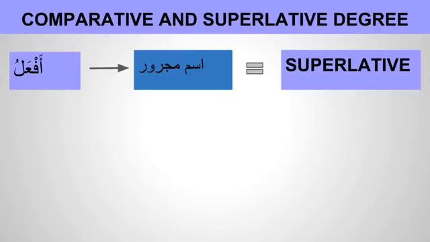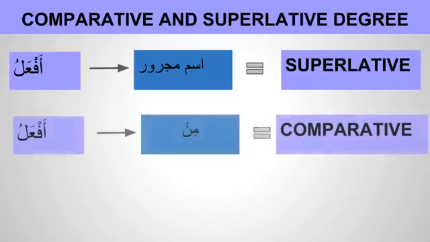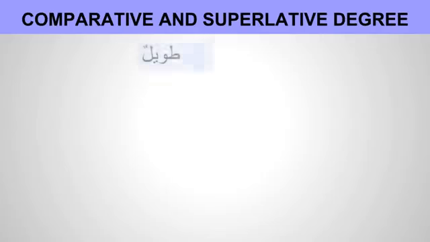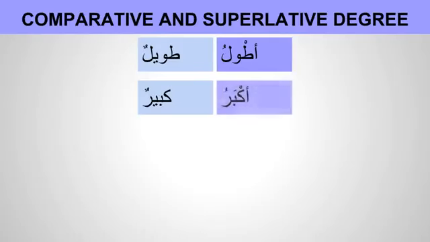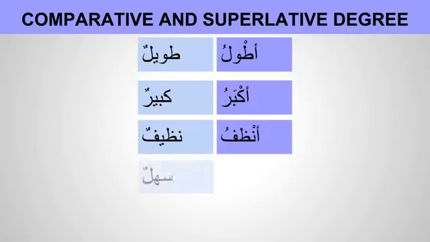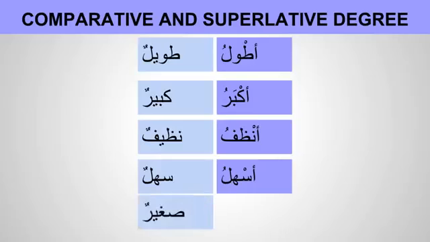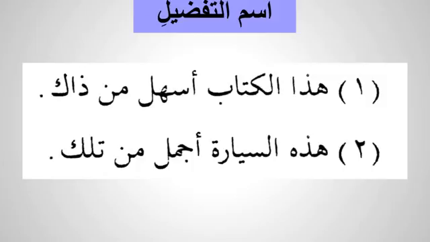So just to catch up, af'alu followed by ism majroor is superlative, and af'alu followed by min will be comparative. So we're going to do some examples, like tawilun, it will be atwalu, kabirun will be akbaru, nadifun, which means clean, anzafu, the cleanest, sahlun, easy, ashalu, the easiest, saghirun, small, asgharu is the smallest. We're going to do some sentences just to give us some practice.